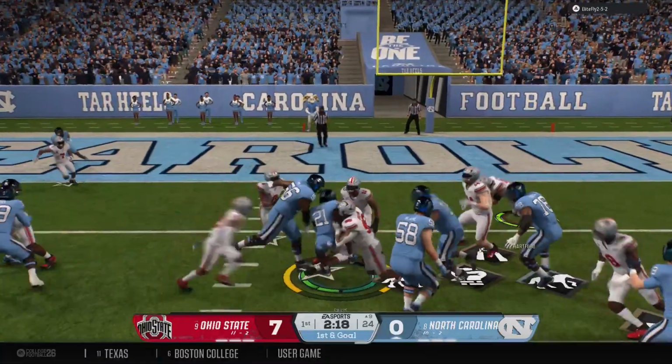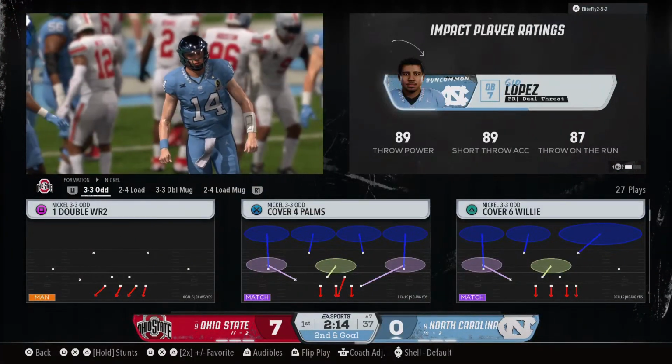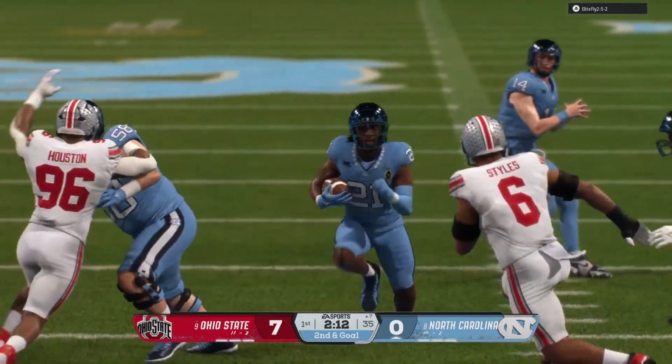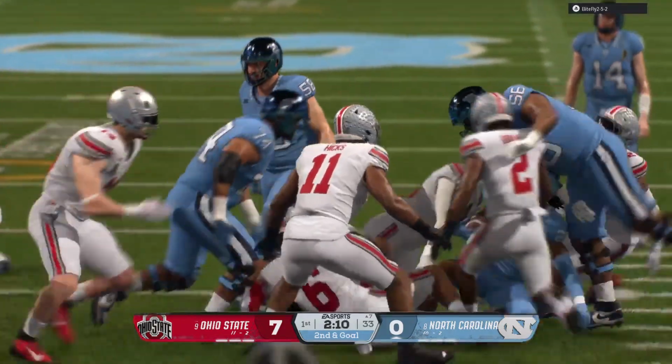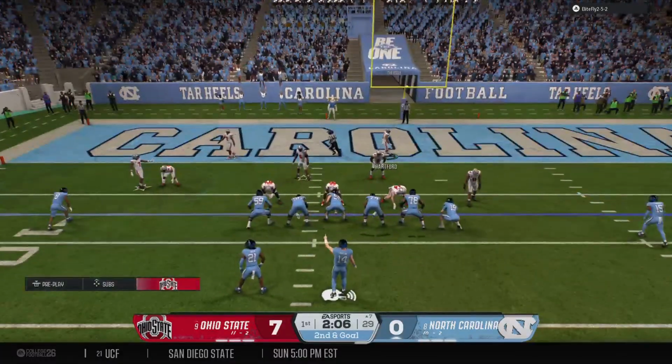First and goal, they'll try to run it in. Picks up a short gain, but there's a swarm of the defense flying to the football. That's a 2nd and goal play for the offense.